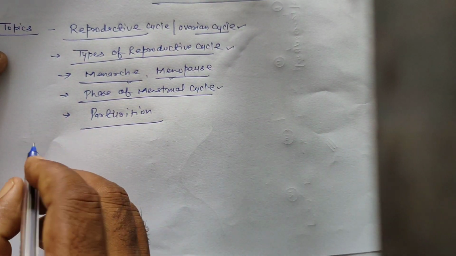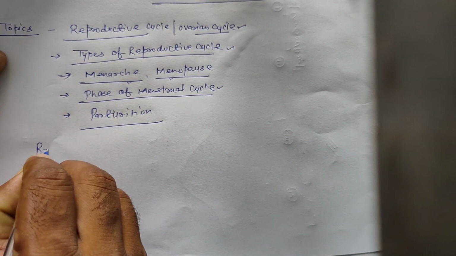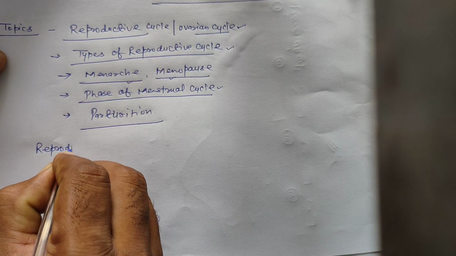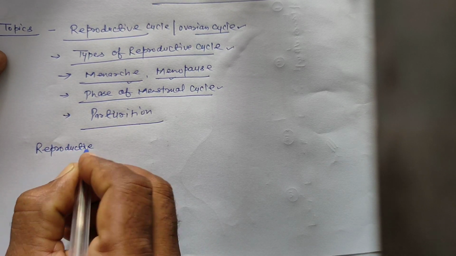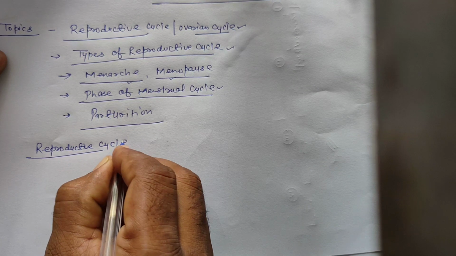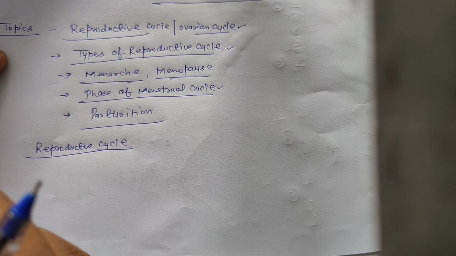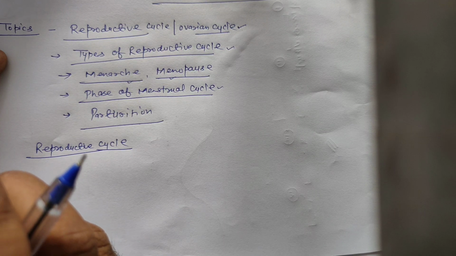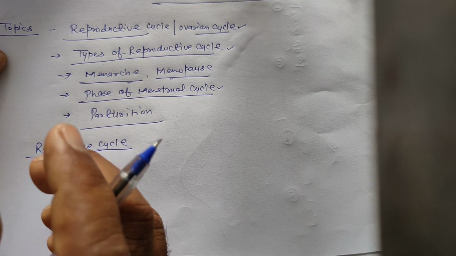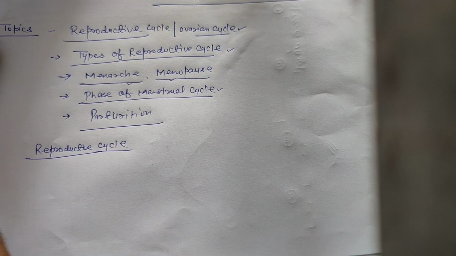First of all, I start with the reproductive cycle or ovarian cycle. Students, reproduction means parents participate to form progeny. Reproduction is a biotic process.